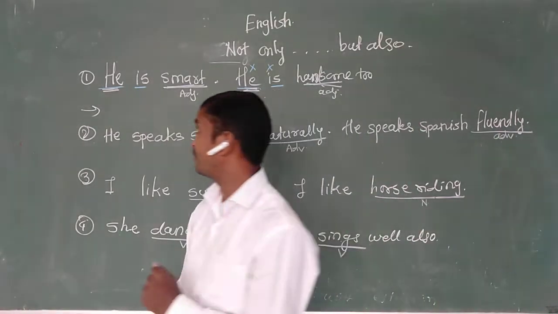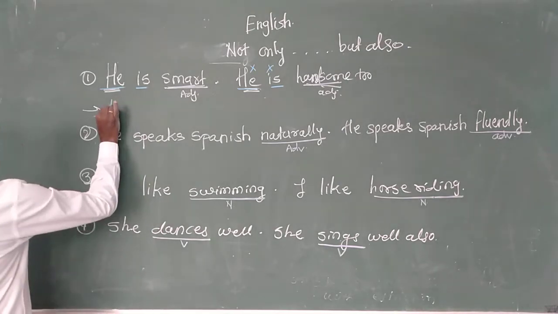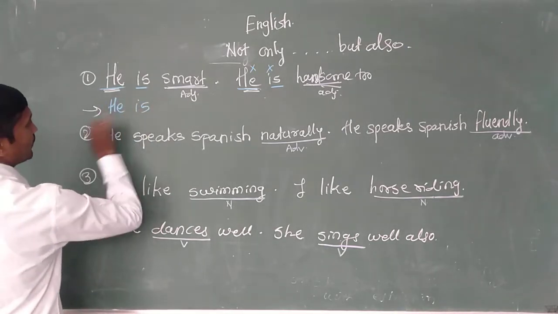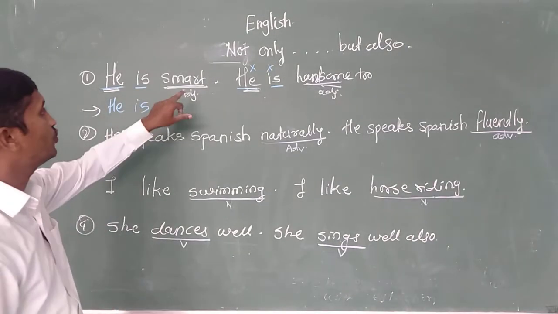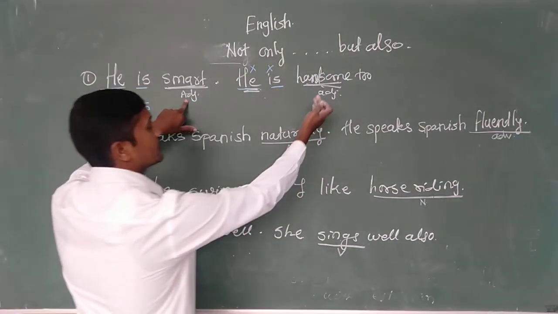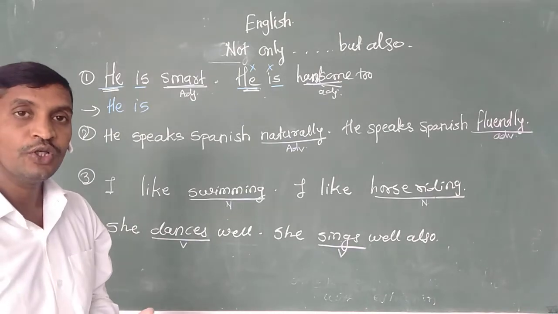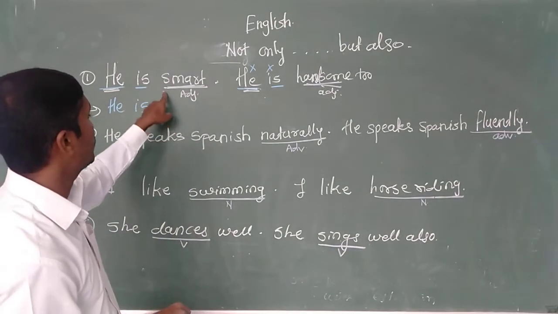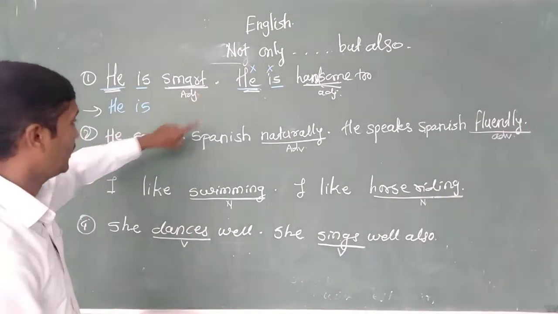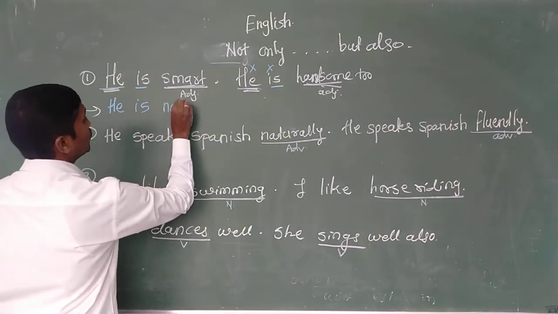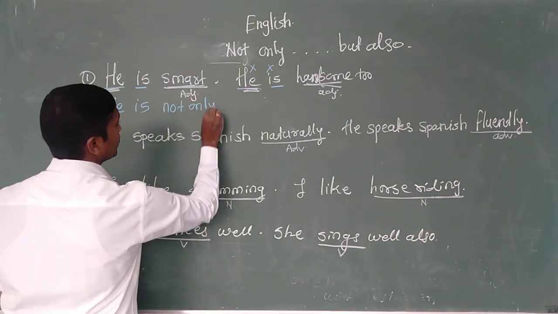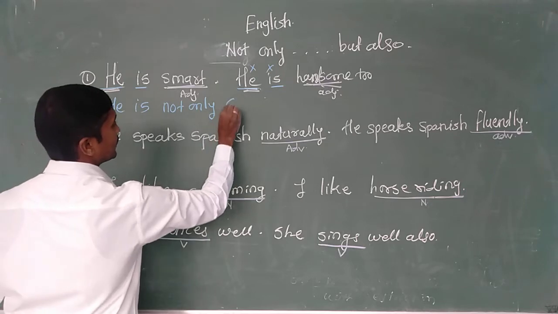Okay, so see how to use here. He is, this is the common part. Before the two actions, actually here two adjectives are given for us. Use not only before the first adjective, smart.